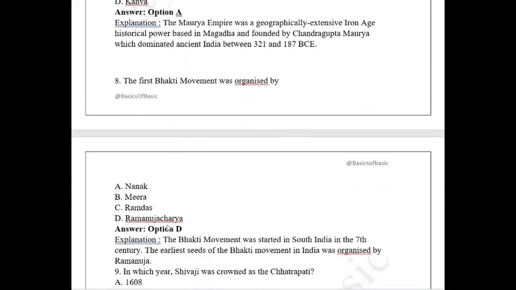Ramanujacharya used to follow the basic concept of, I will ask you one more question here, Dvaita or Advaita. Ramanujacharya used to follow one of them, so that is my question. He is the first Bhakti movement organizer.